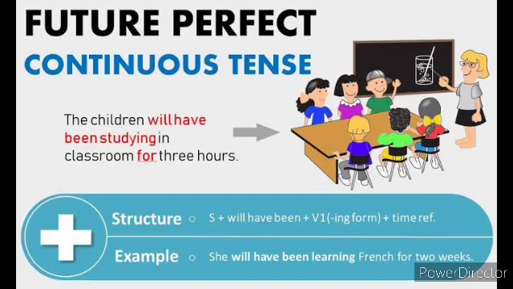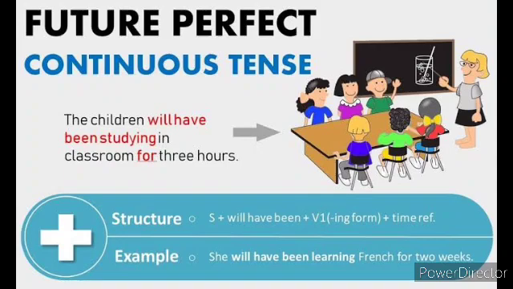So see here the structure for future perfect continuous tense for positive is subject plus will have been plus verb in the ing form plus object plus time duration. It's a very important thing here in future perfect continuous tense, we will definitely give the time duration. So it is the positive form of structure, children.